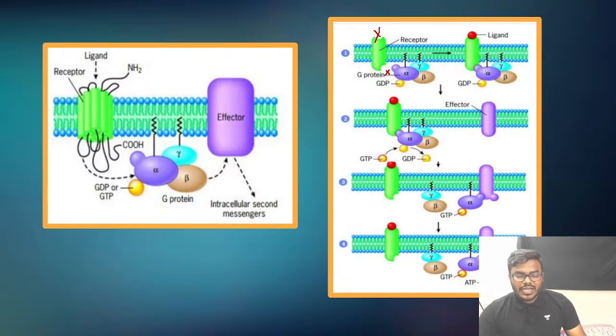But if you look into the other picture, when ligand comes and attaches to the GPCR, immediately there is an activation of the G protein. Friends, immediately what is going to happen to this particular G protein, the G protein alpha, which is in the inactive form? Why am I calling G protein alpha inactive? Because it is associated with the GDP.